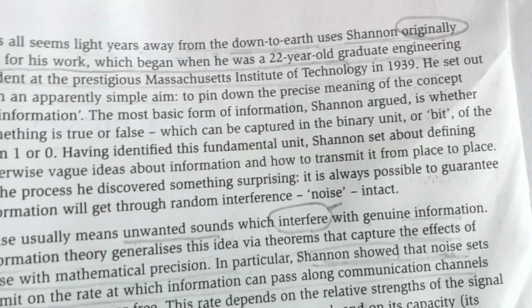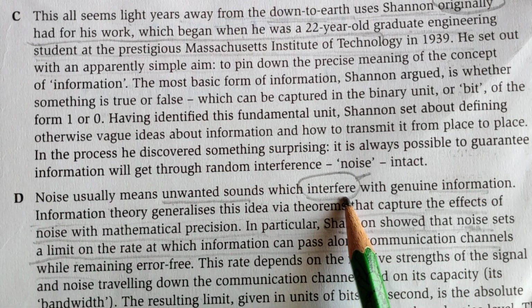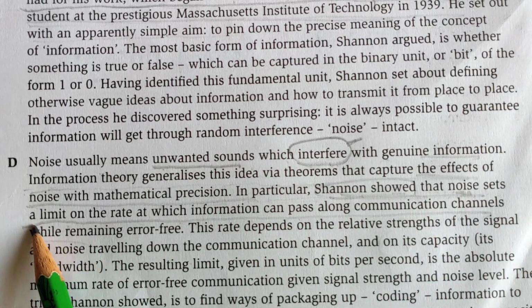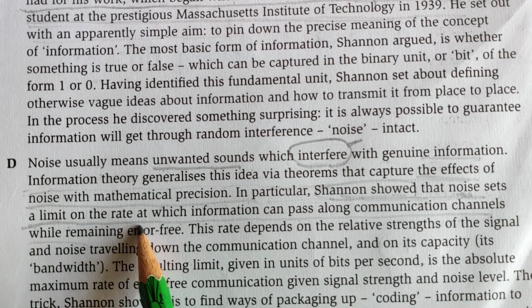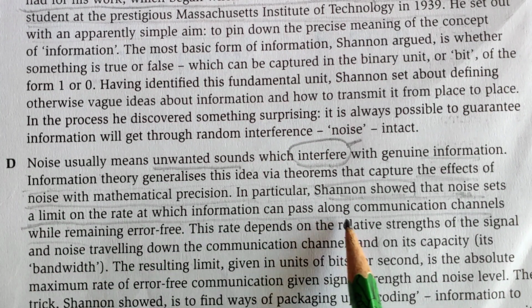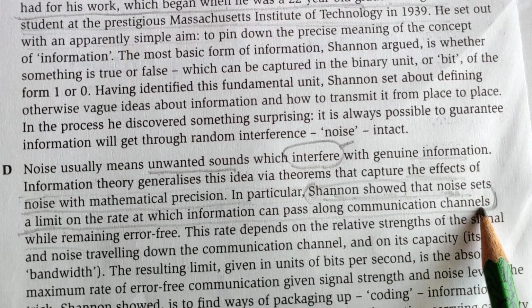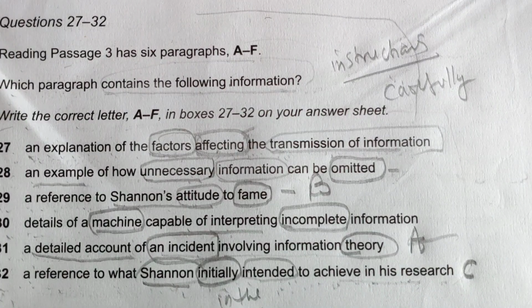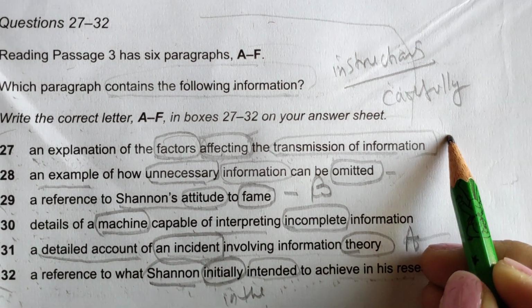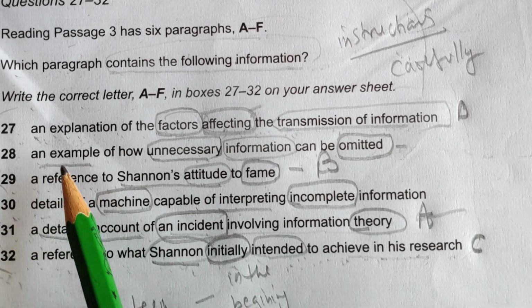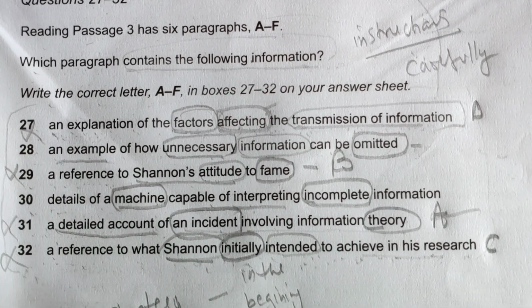For affecting, the writer has used interfere also, and here also noise sets a limit on the rate at which information can pass along communication channels. From here to here we can get the clue for this topic. So the answer is D.